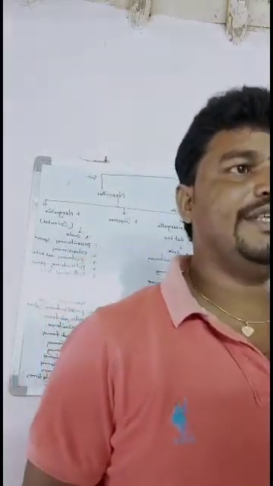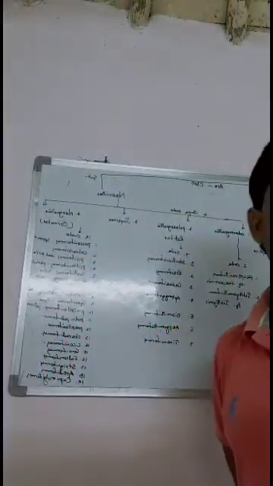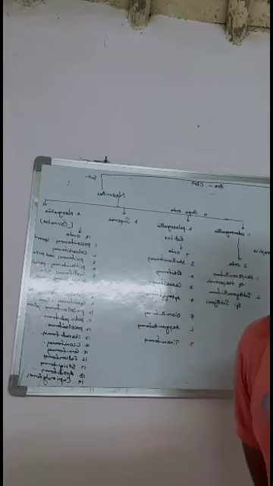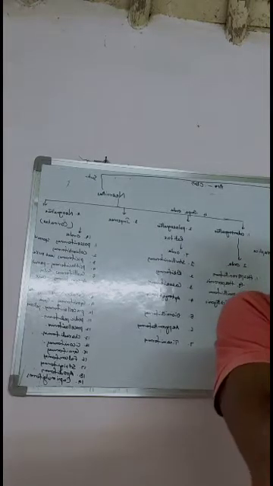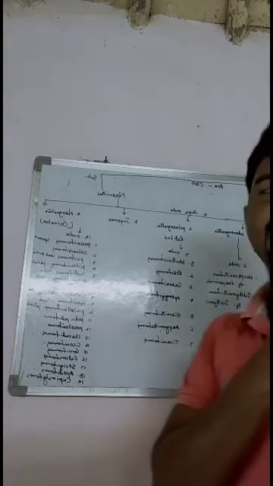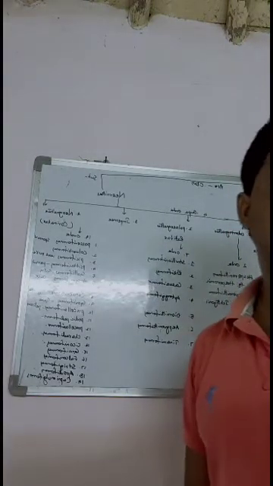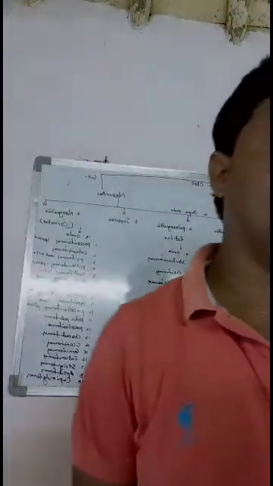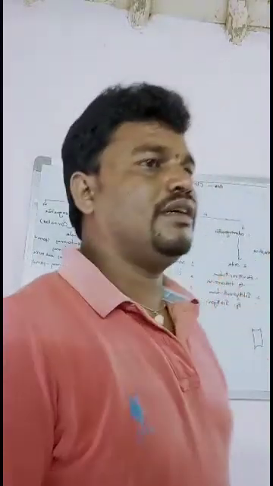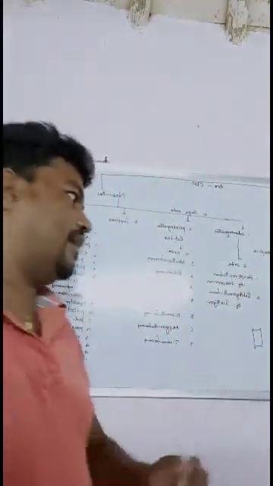The tail is short, and the end is a pygostyle. Pygostyle means nothing but a plowshare-like bone, which restricts the tail feathers and arranges them in a semicircular way.